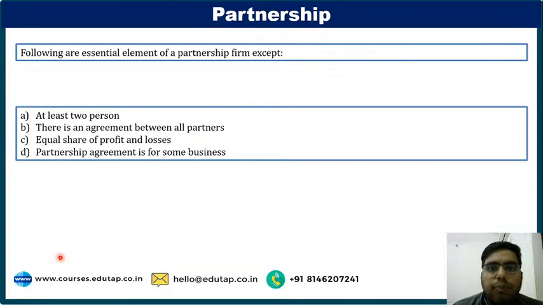Now some important questions for you. Very first question: following are the essential elements of a partnership firm except dash. First, it should have at least two partners. Second, there is an agreement between all partners. Third, equal share of profit and losses. Fourth, partnership agreement is for some business.